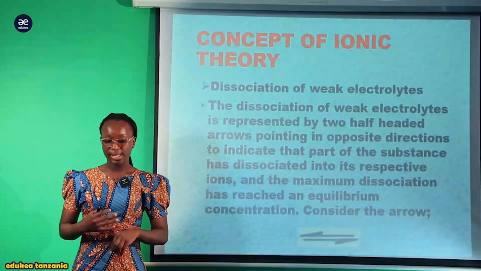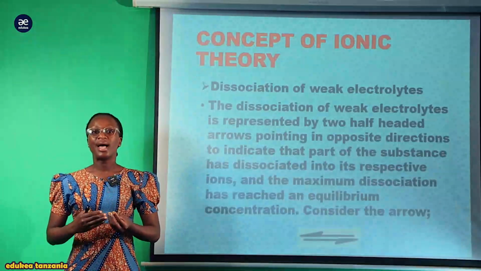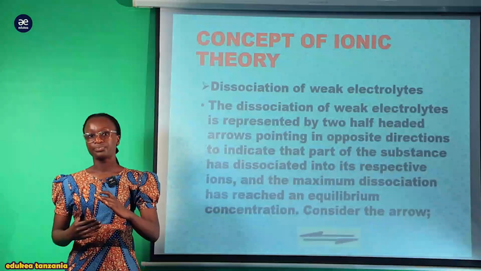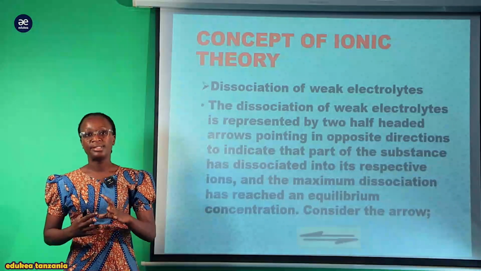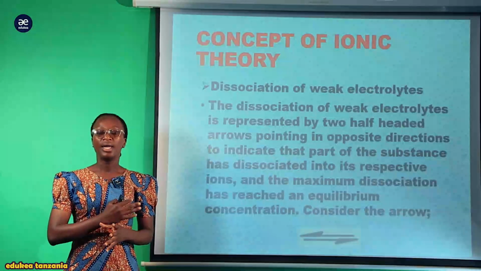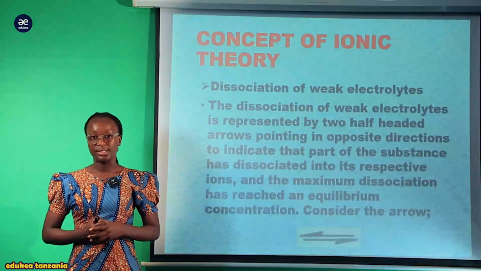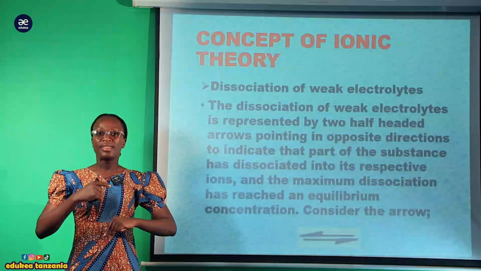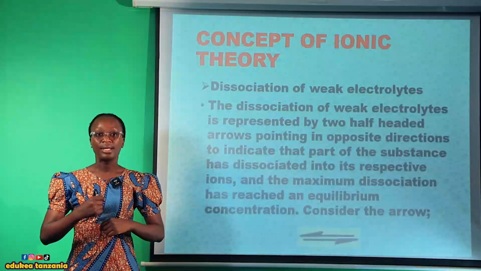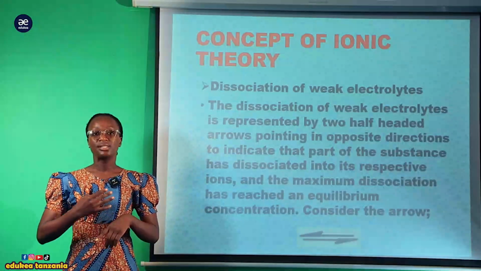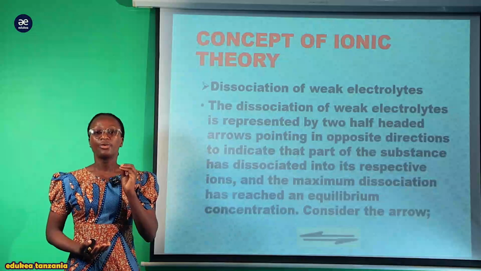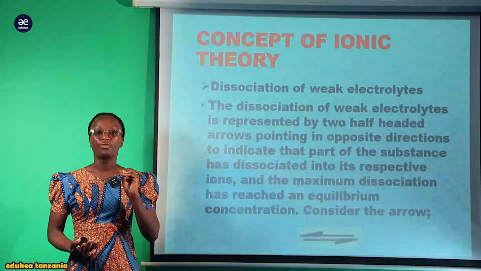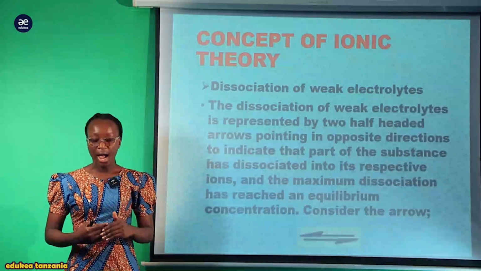So the weak ones dissociate partially. It is not complete, it's not the same as the strong electrolyte dissociation. So here, they tend to dissociate partially. You can understand this is weak electrolyte dissociation through the indication of the half arrow.